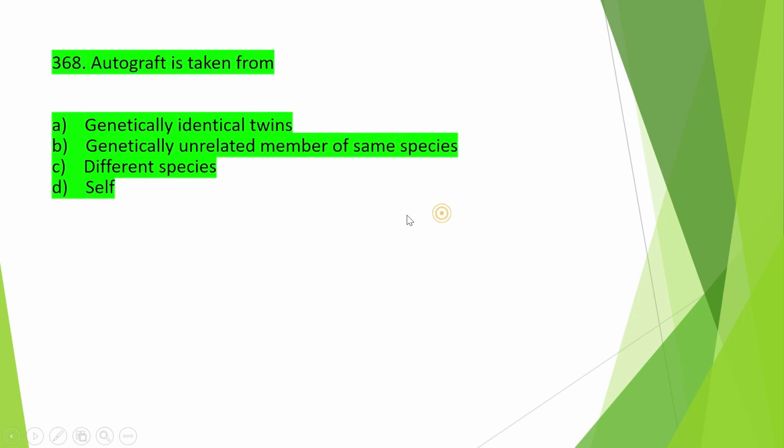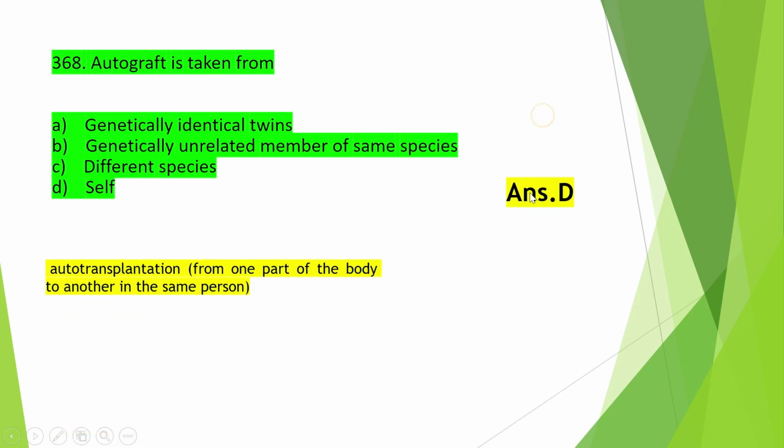Okay, so next is, autograft is taken from genetically identical twins, or genetically unrelated member of the same species, or different species, or self. So autograft is taken from option D, that is self. So auto transplantation or autograft is from one part of the body to another in the same person. Okay, so that is the autograft.